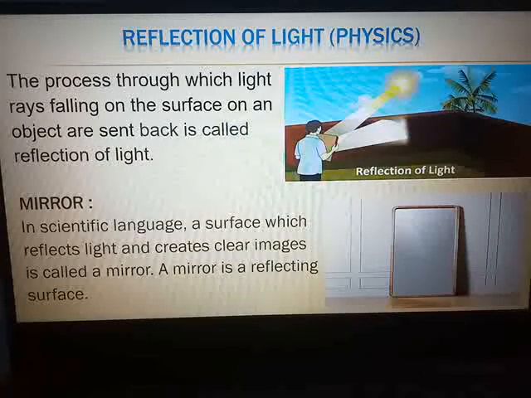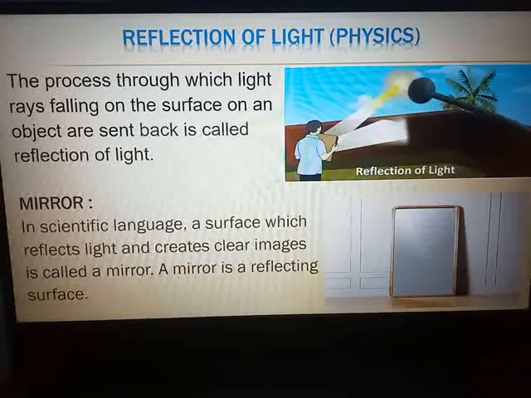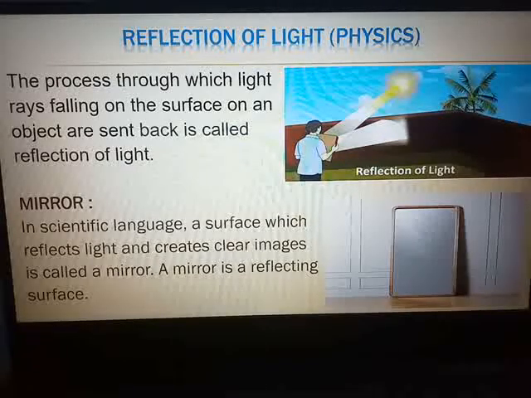Many of you have done this: wearing watches in the class, you see the beautiful reflection in the glass. So the process in which light rays falling on a surface are sent back is called reflection of light.